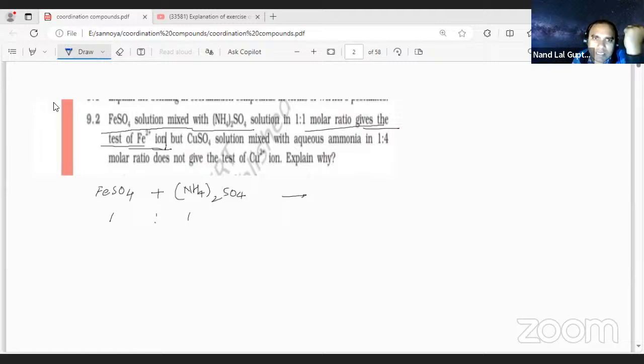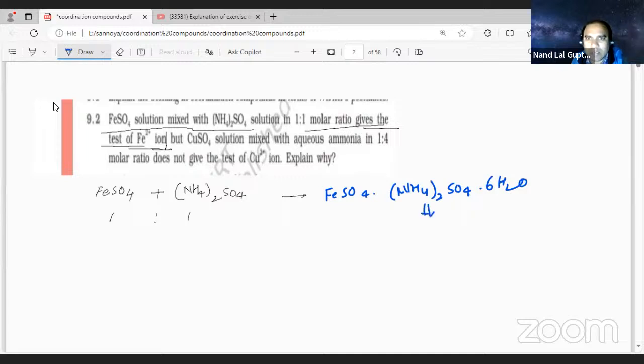If it is giving the test of Fe2+ ion, it means it is not going to form a coordination salt; it is going to form a double salt. So it will be FeSO4·(NH4)2SO4·6H2O. This is called Mohr salt, and it has all types of ions. If you ionize it, it will give Fe2+ ion, plus SO4 2-, plus NH4+ ion.